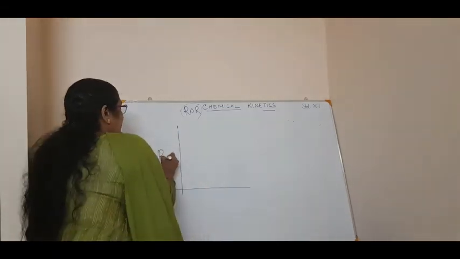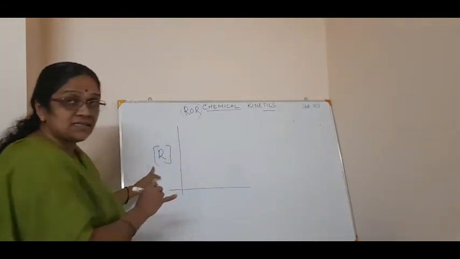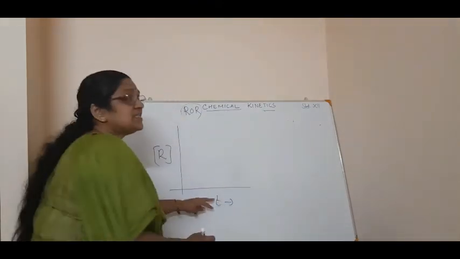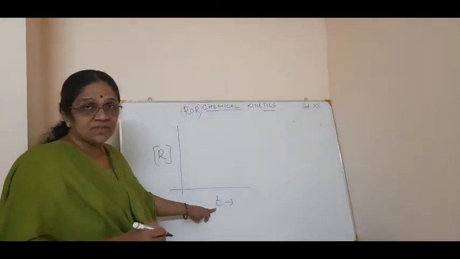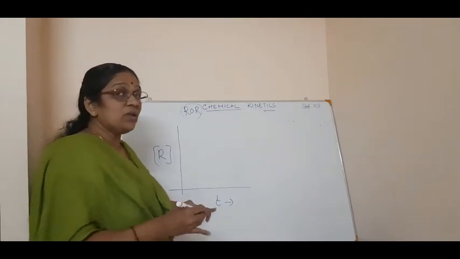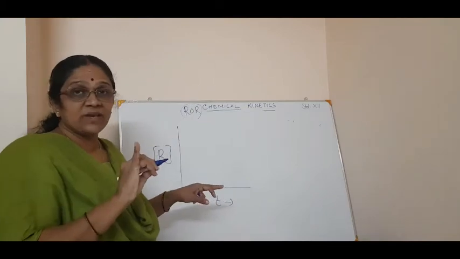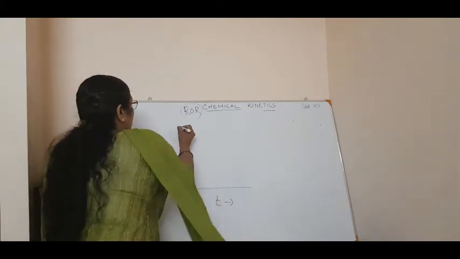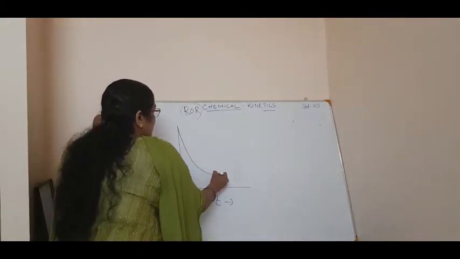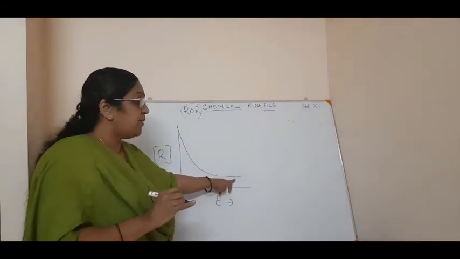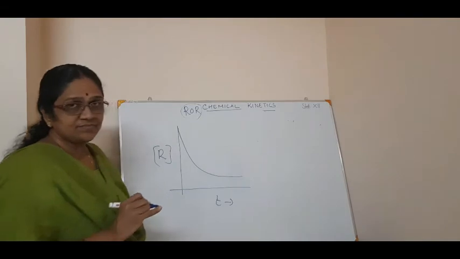So here I can write the concentration of the reactant on the y-axis and time on the x-axis. Correct? Now how will the graph come? For the reactants it is decreasing as time progresses, isn't it? So you will have a graph like this. Then it will become a steady line because it reaches equilibrium like this.